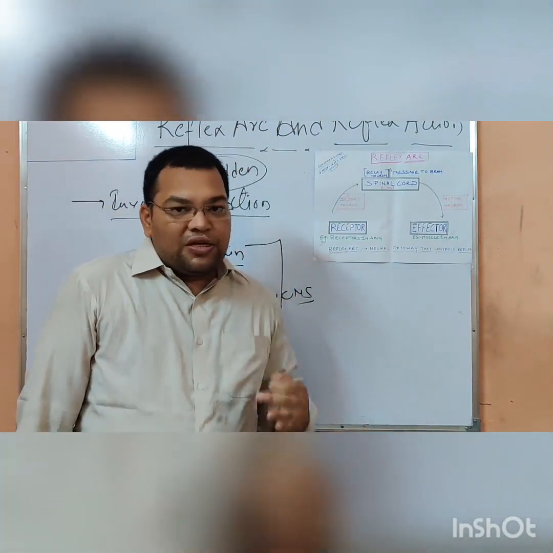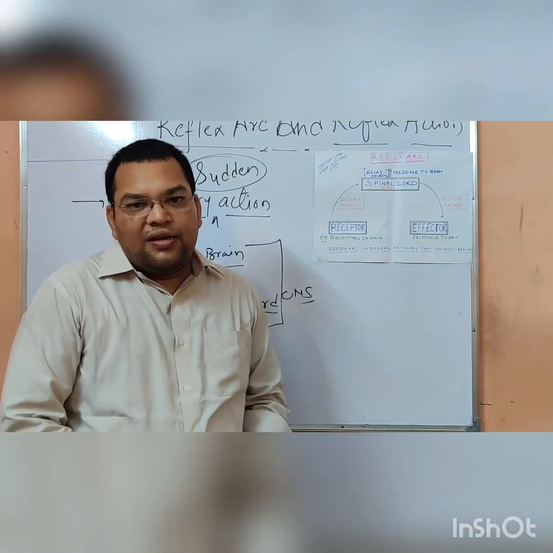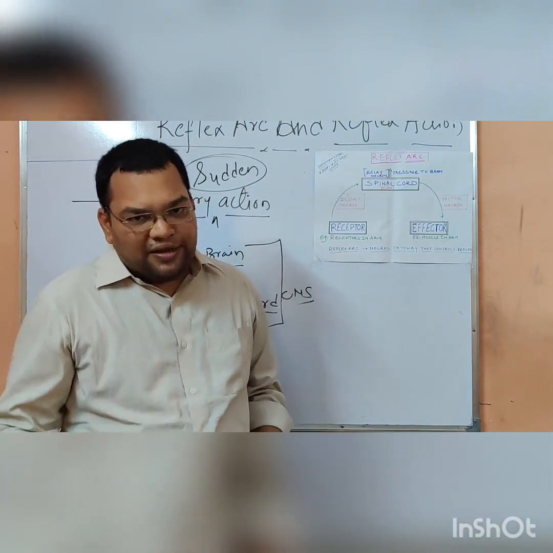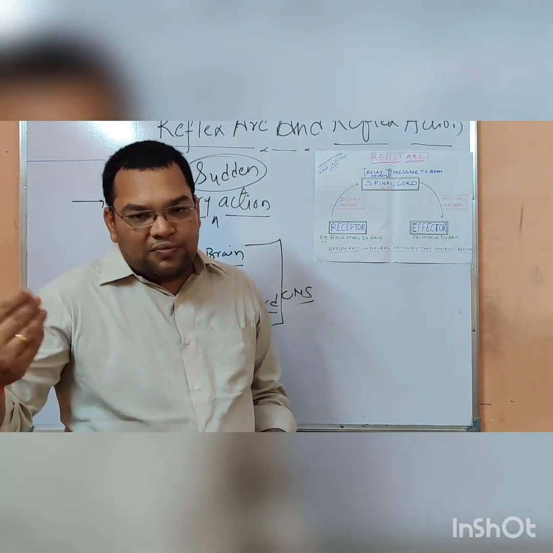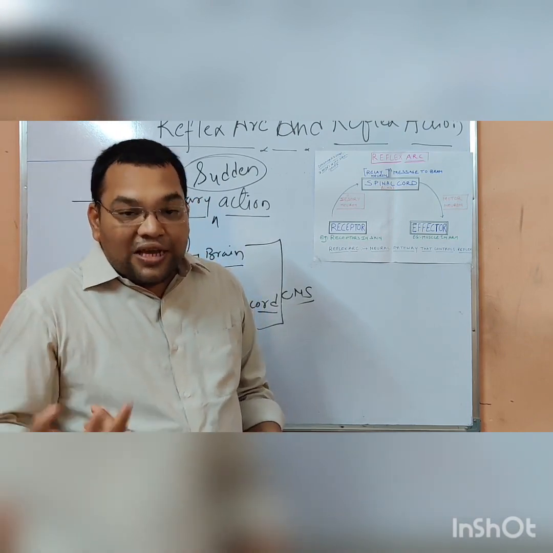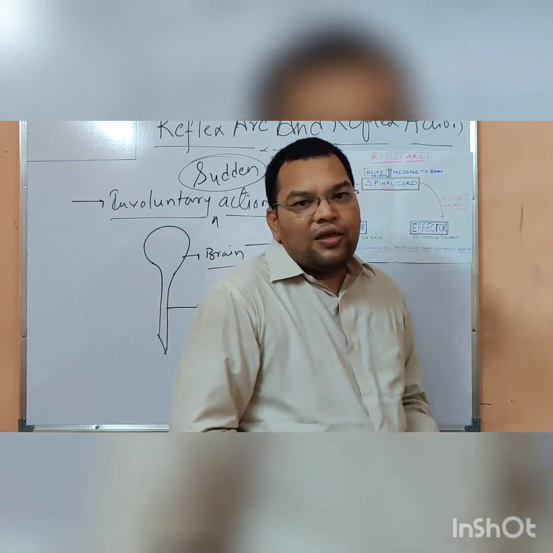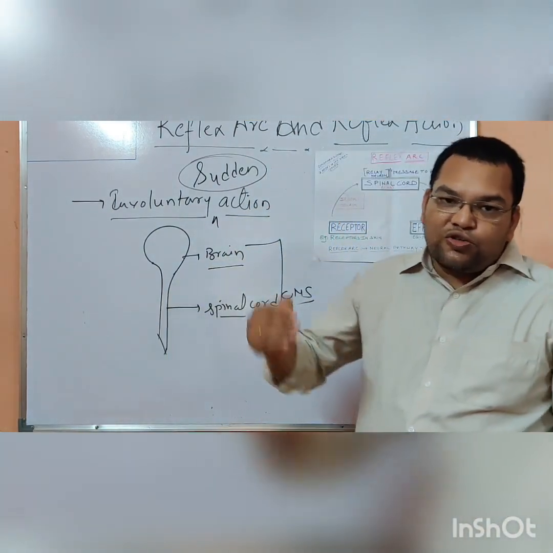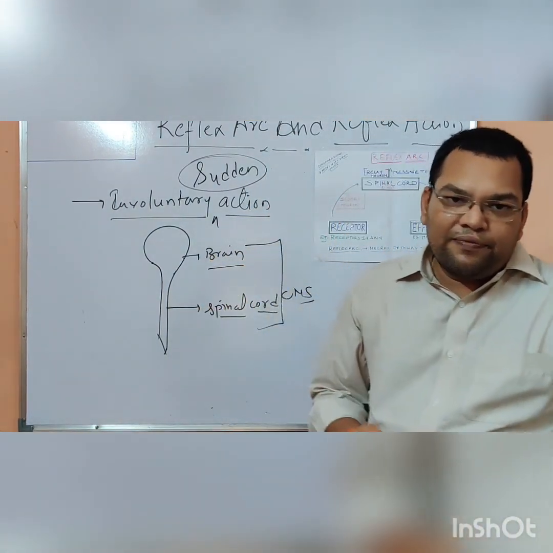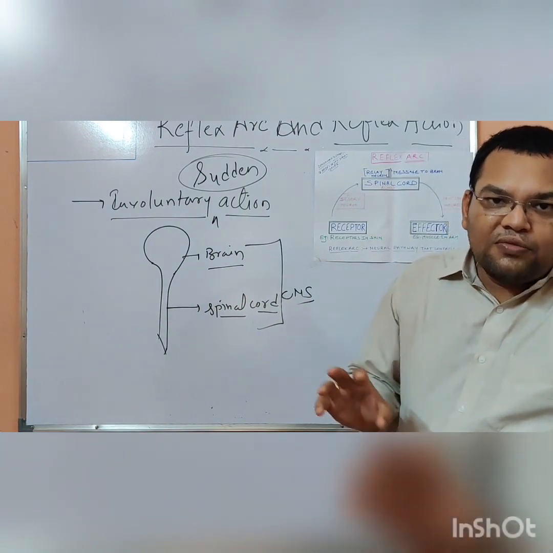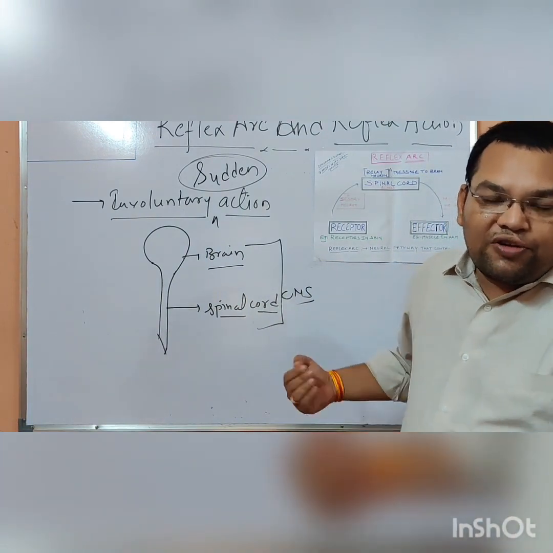Why? Because if the message goes to the brain, then it becomes so delayed. There is a need for sudden response from the body, and if the message goes to the brain, it becomes so late in reaching the effector muscles.